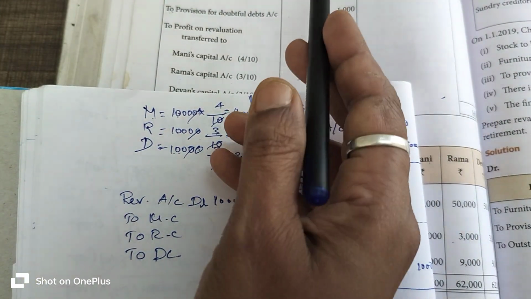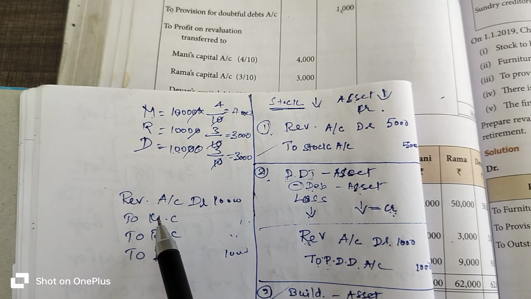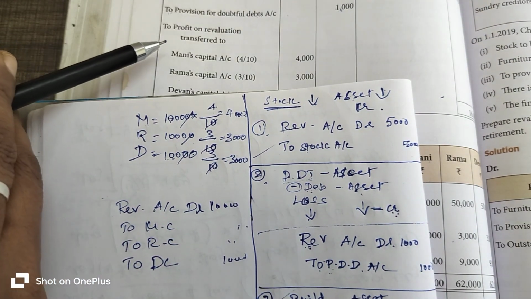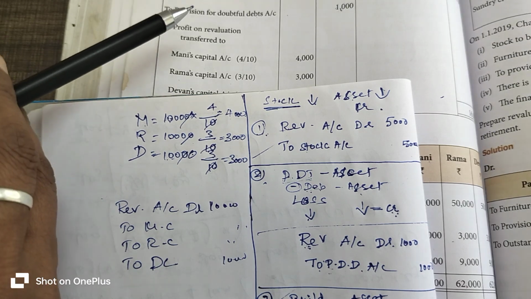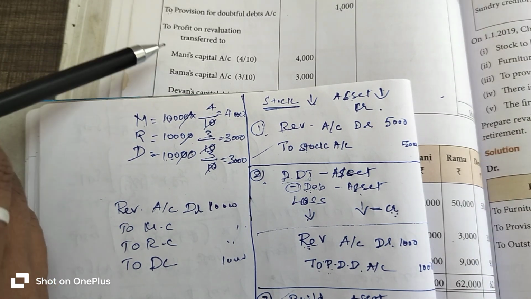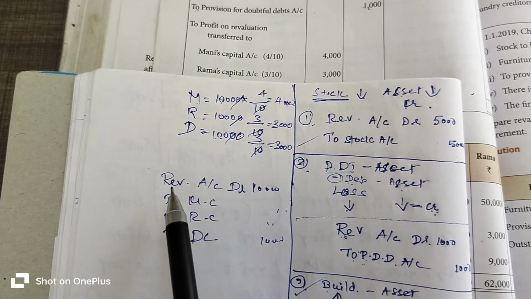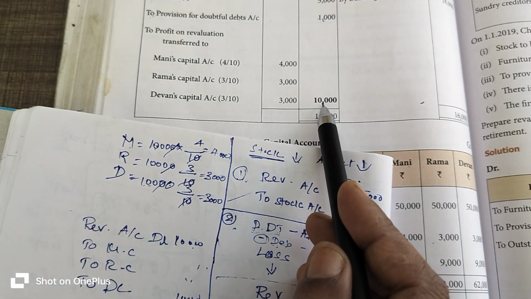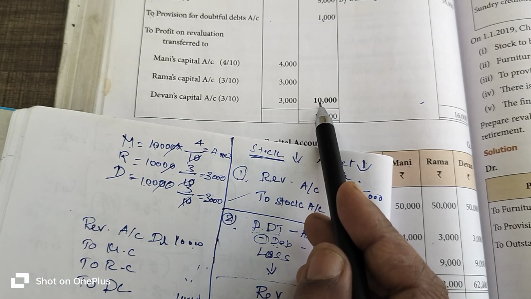Okay, so where do you get the profit on revaluation account? On the debtor side of the revaluation account, you get the profit on revaluation account. What is the journal entry? Revaluation account debit, 10,000 rupees. Why? Because you get the profit on revaluation account on the debtor side.